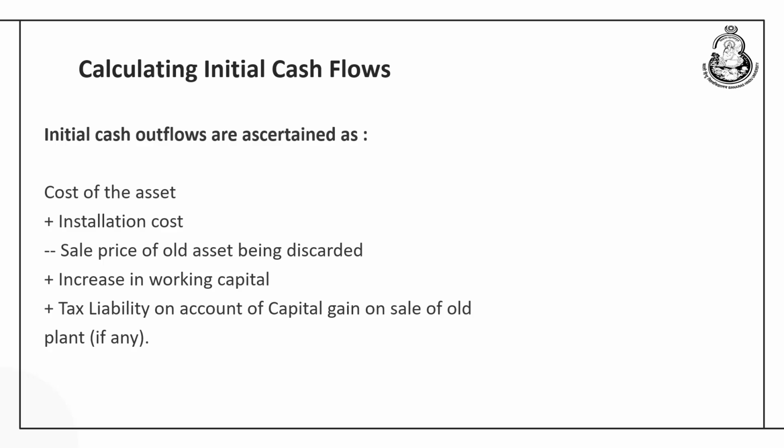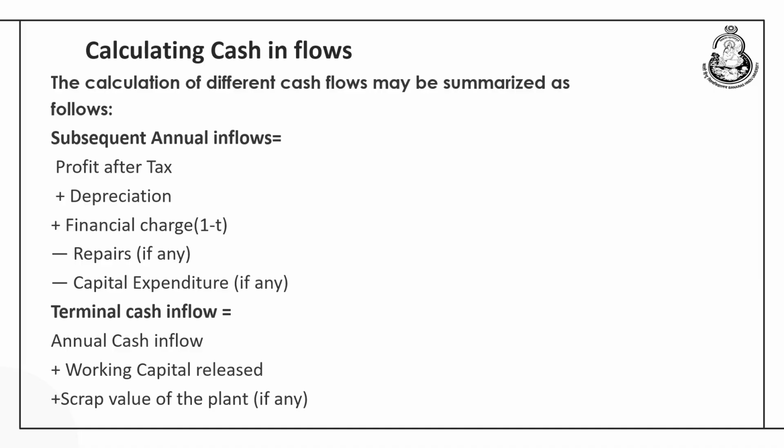Here what is tax liability? Suppose if the book value is lesser than the market value when the asset is being sold in the market, then the company is having capital gain, and on this capital gain the company is expected to pay taxes, and if the market value is lesser than the book value, it is resulting in capital loss, and then taxes would be saved on this capital loss. So, this was the first stage.